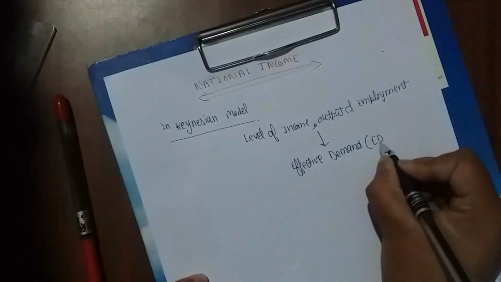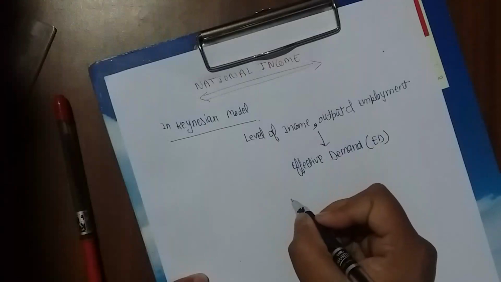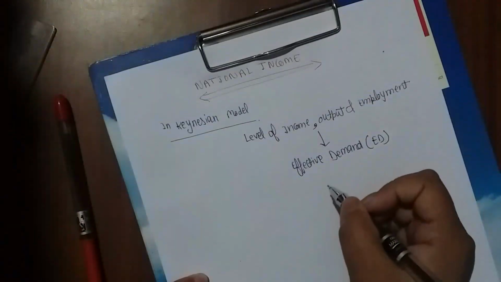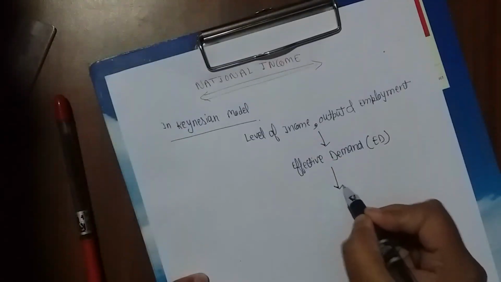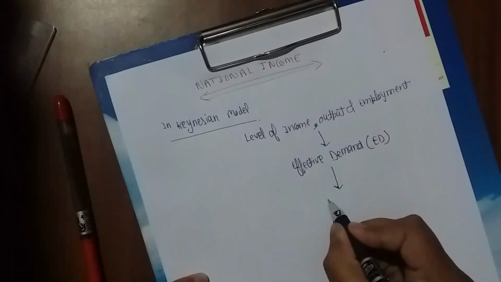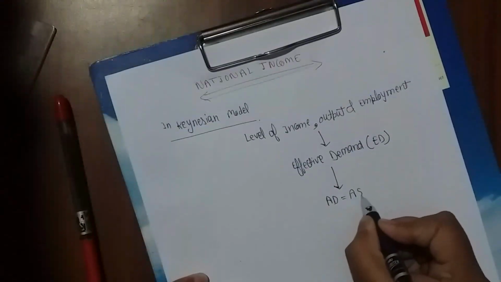It is ED. And effective demand, what is effective demand? Where aggregate demand is equal to aggregate supply.